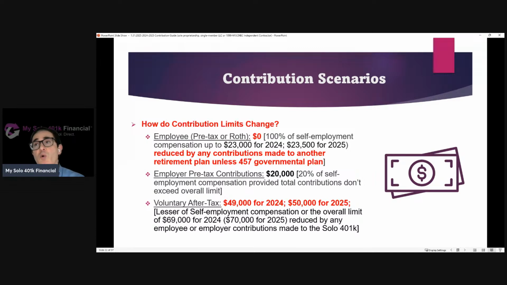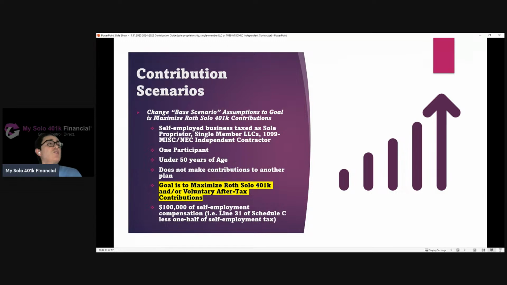So for 2024, they end up with $20,000 in their pre-tax solo 401k account, $49,000 in their Roth solo 401k account. For 2025, they've got $20,000 in their pre-tax solo 401k account, and after they make that voluntary after-tax contribution and then move it to the Roth, $50,000 in their Roth solo 401k account. So now let's go back to the base.